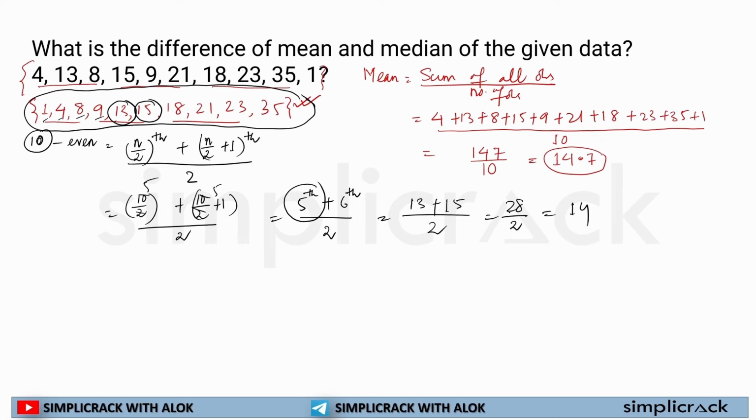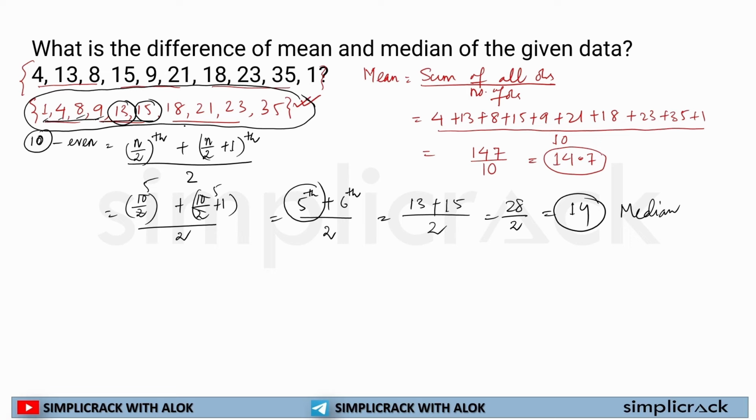13 plus 15 is equal to 28. 28 divided by 2 is equal to 14. So the median of this given observation, or you can say the given data, is what? It is 14, because there are 10 numbers.